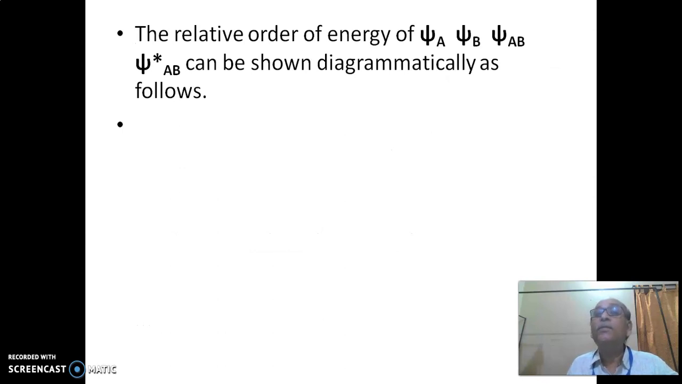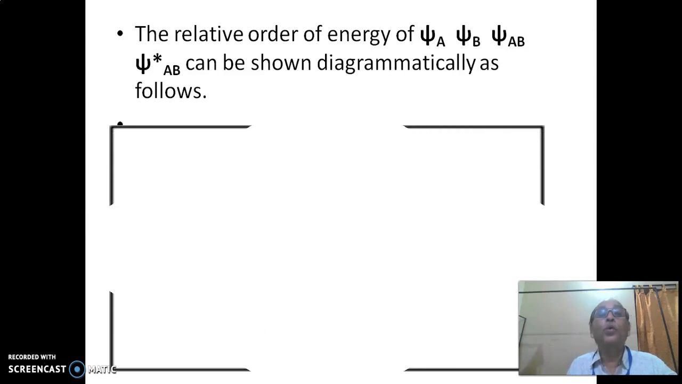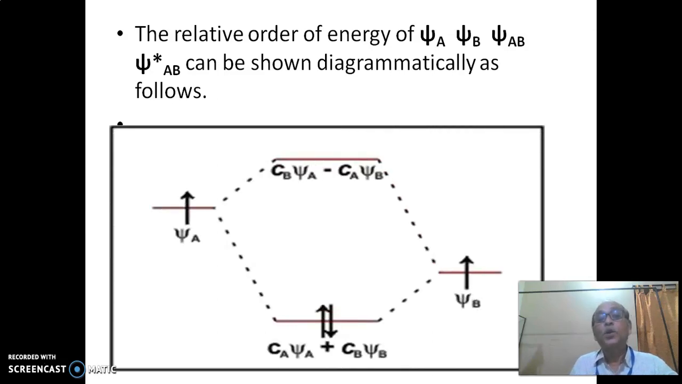The relative order of energies of psi A, psi B, psi AB and psi star AB can be shown diagrammatically as follows. So this diagram shows psi A and psi B, the energy of the individual atoms, whereas psi AB and psi star AB are the energy of the bonding and anti-bonding molecular orbitals shown in this diagram. That is, in the bonding molecular orbital, plus plus lobe overlapping, and in the anti-bonding molecular orbital, plus minus overlapping of lobes takes place.